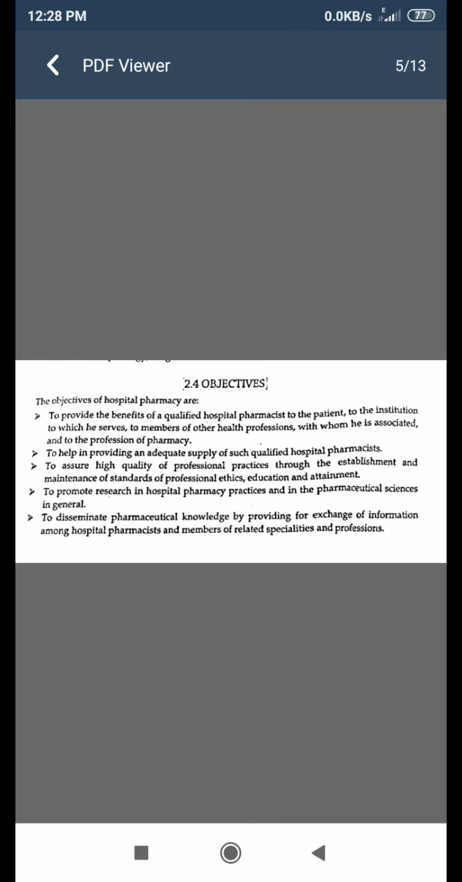The next objective is to promote research in hospital pharmacy practice and in the pharmaceutical sciences in general. Next is to disseminate pharmaceutical knowledge by providing for the exchange of information among hospital pharmacists and members of the related specialties and professions. Next point is location and layout of the hospital pharmacy.